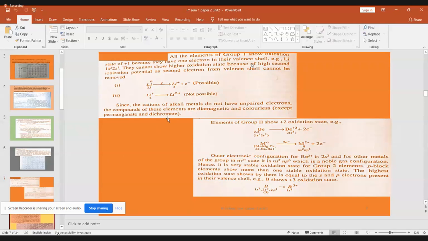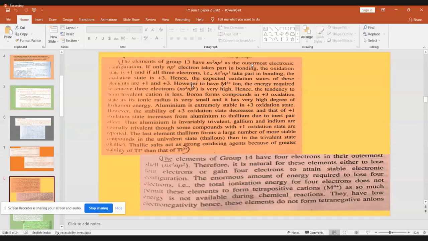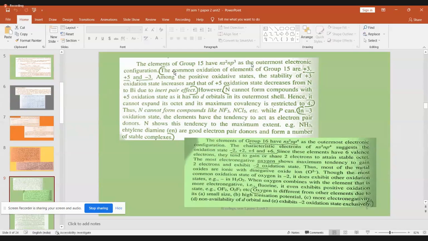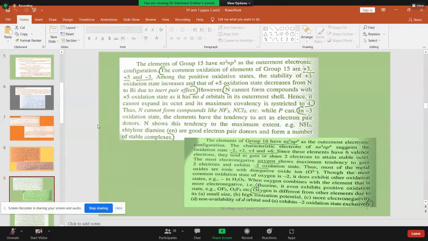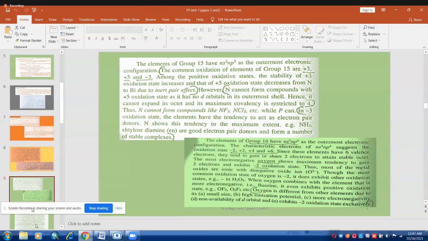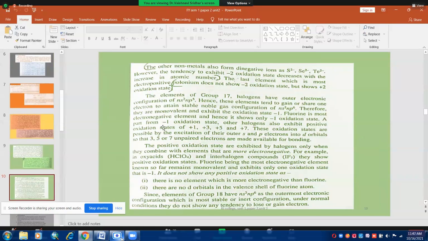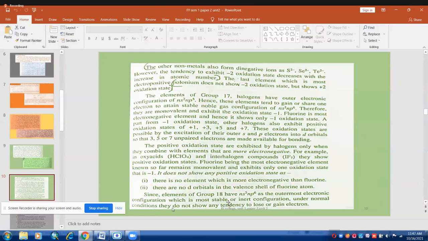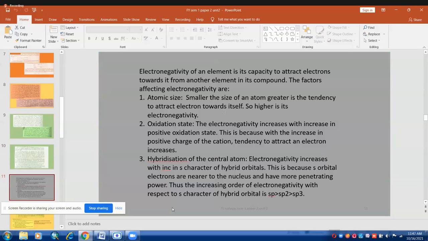So in this slide, the detailed explanation of groups 13, 14 and 15, 16, all these are very important. 15, 16, you have to remember each and every example which is given here. Okay, so any type of MCQ may come. Group 17, group 18, nothing is there, simple. So this 13, 14, 15, 16, 17, you have to pay more attention and understand it properly in the oxidation state. And this one is about the electronegativity.